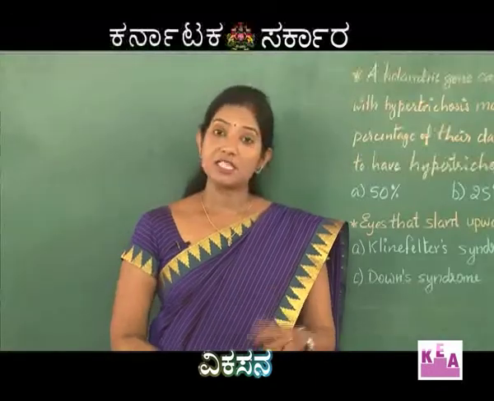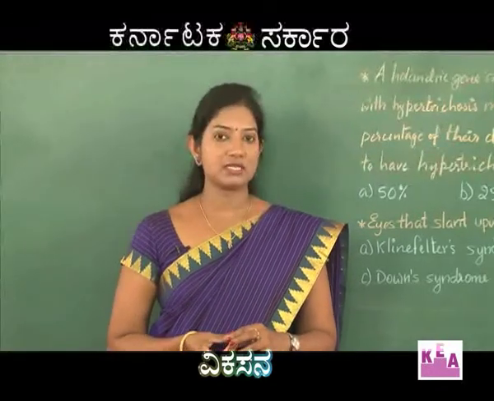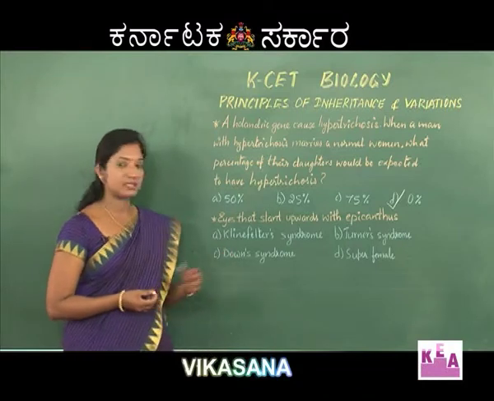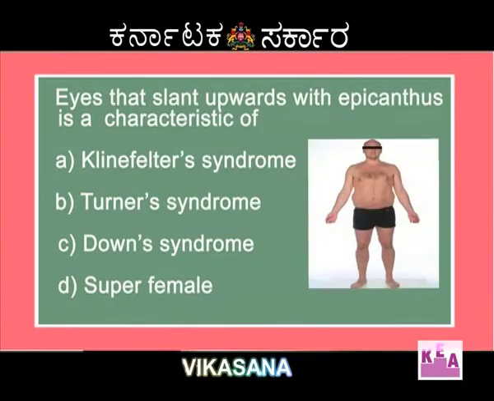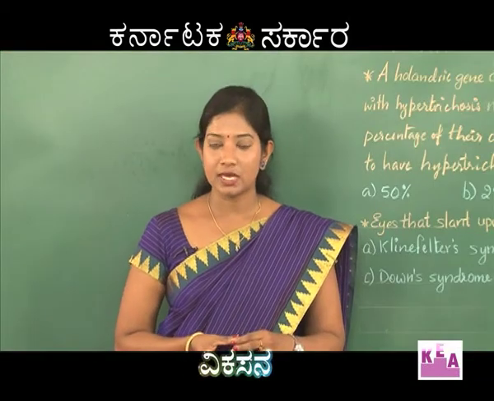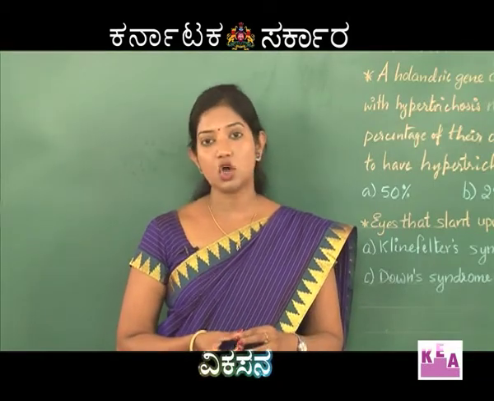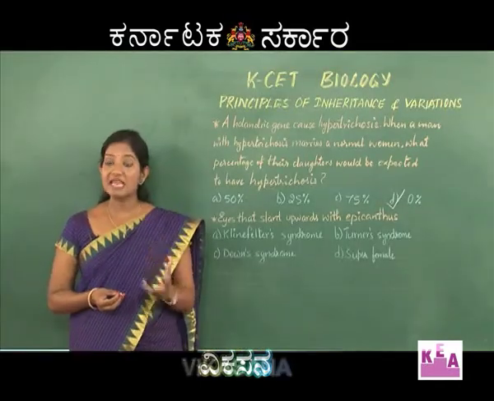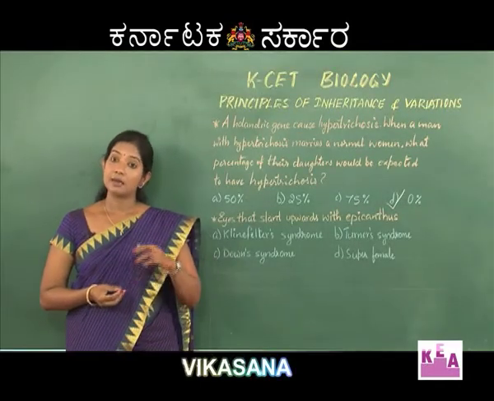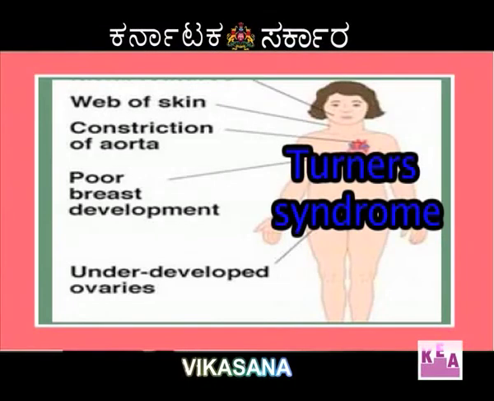So, let me tell you the characteristic features that are found in all these syndromes. Klinefelter syndrome is nothing but a sterile male. He will not show the presence of main male characteristic features, but instead he will show female secondary characteristic features. Turner syndrome is a sterile female, and she will show secondary male characteristic features.